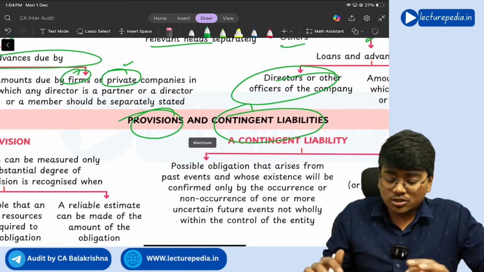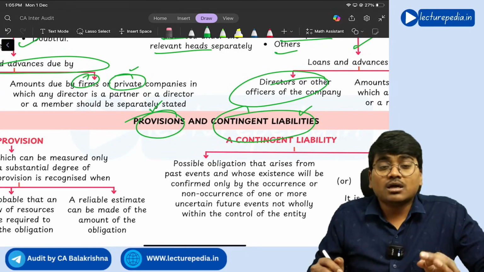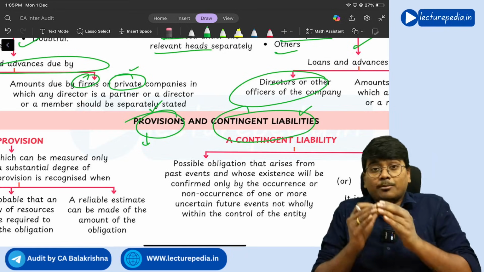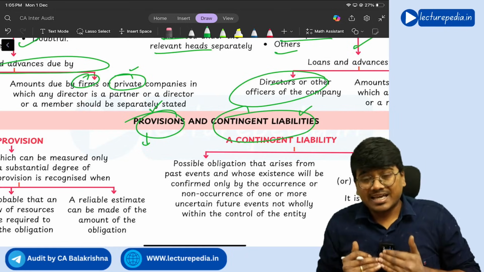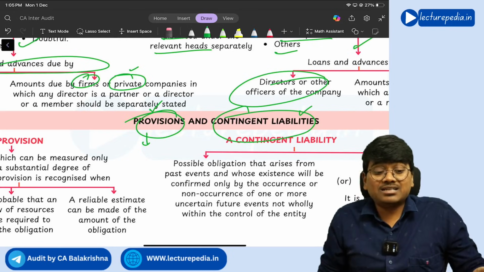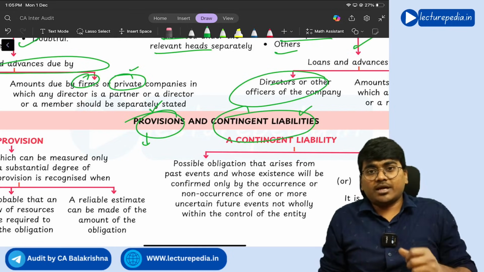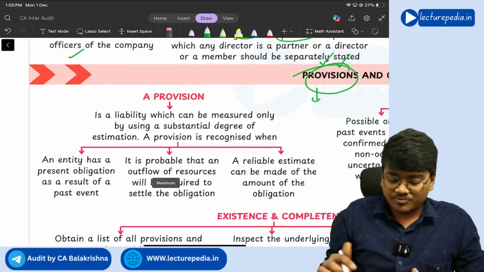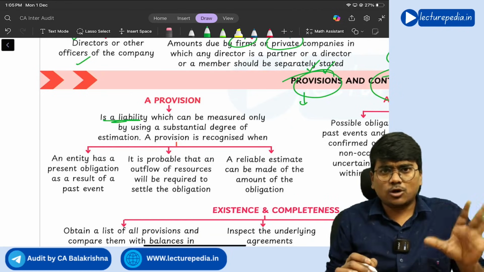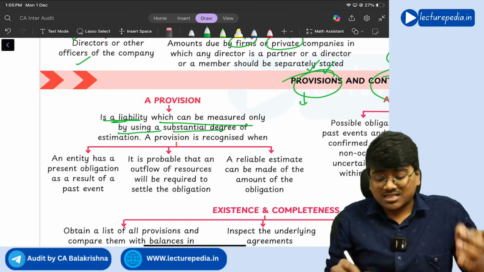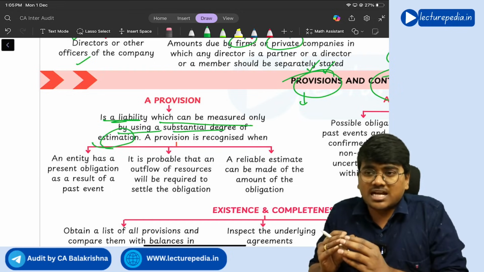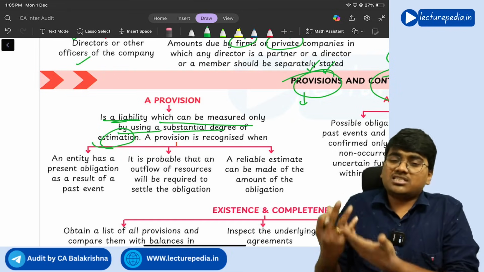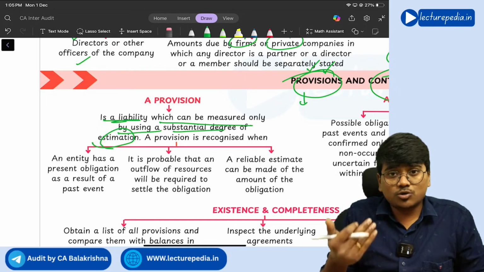So first of all, you need to understand what is meant by provision and what is meant by contingent liability. In case of a provision, there will be a present liability on the entity. The entity is liable to pay the amount, but the actual amount cannot be determined. You can determine it only based on estimation. Then you will create a provision. See, provision is a liability. You have to pay the amount, which can be measured only by using a substantial degree of estimation. But the actual amount that has to be paid is not known to you yet. Only an estimation can be made, but you have to pay the amount. For that you will provide a provision.